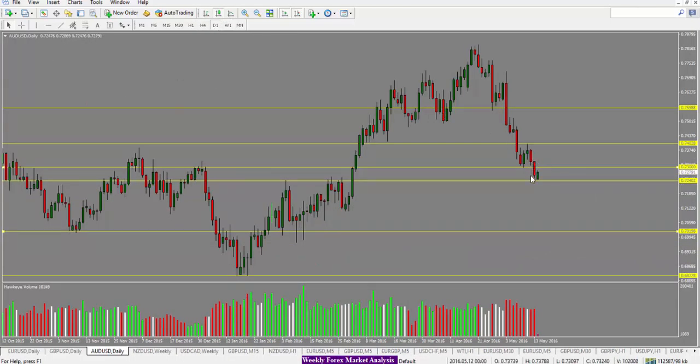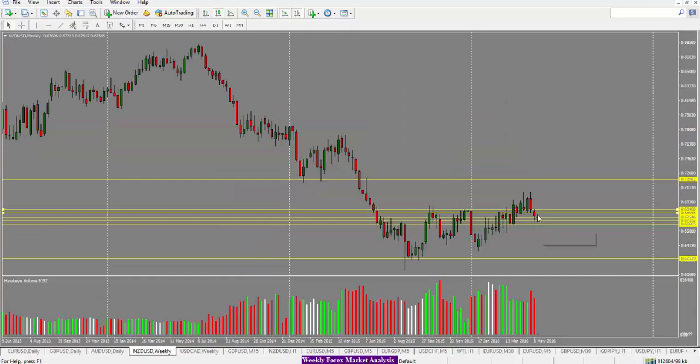Looking at the daily chart, we did see a nice close to the downside here, and the pullback could be into the 7300 level or even all the way into 7400. And then the next target would be this level, the 7100, and then further down into the 7080 level, and finally into this 7020 level.